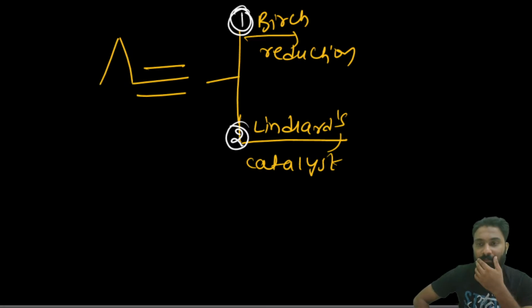Say me the 1: will it give you the trans, or the cis, or any other? What will the 1, Birch reduction, give? Cis or trans or any other?